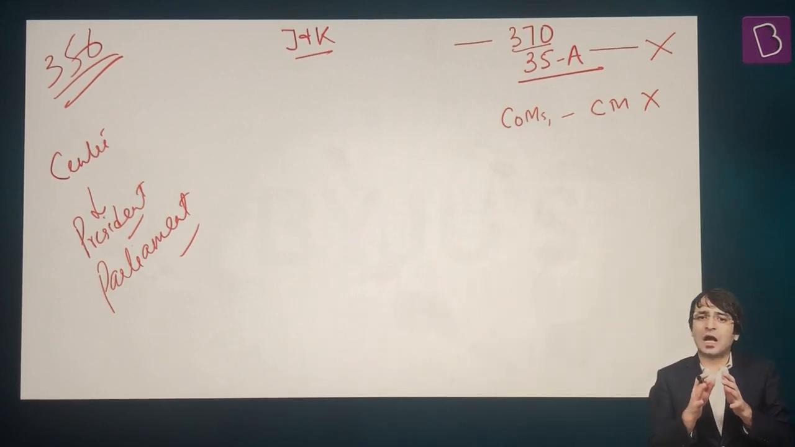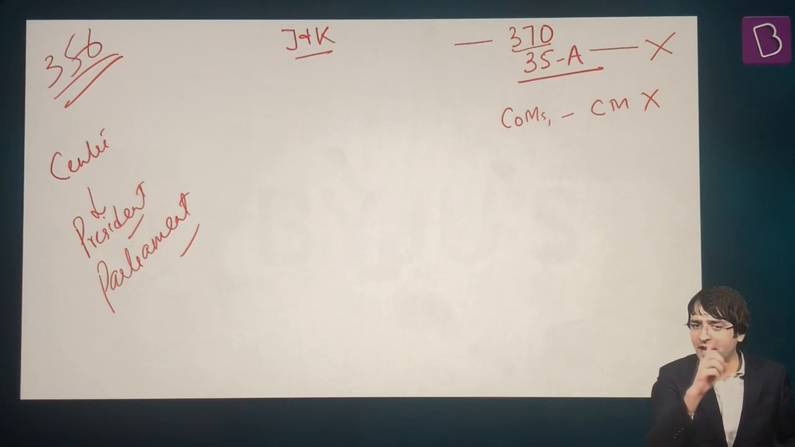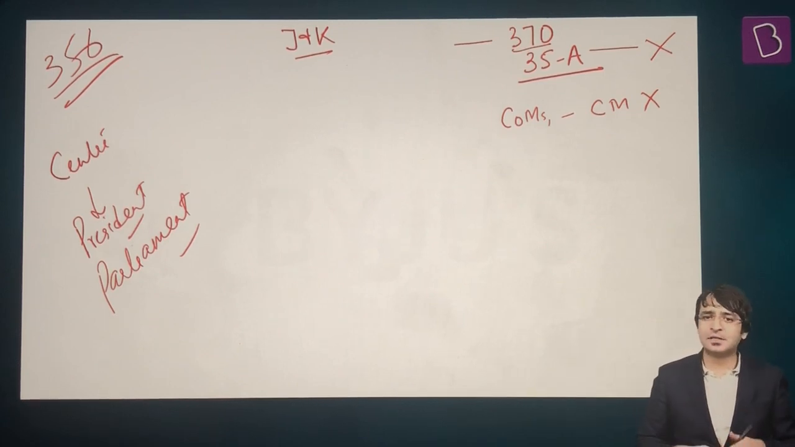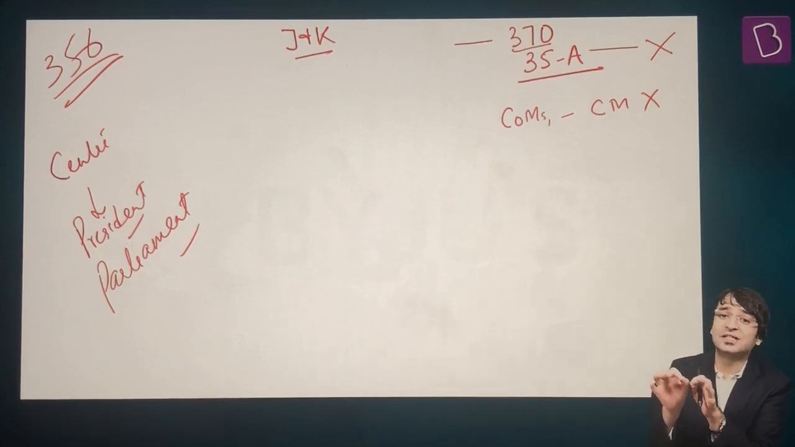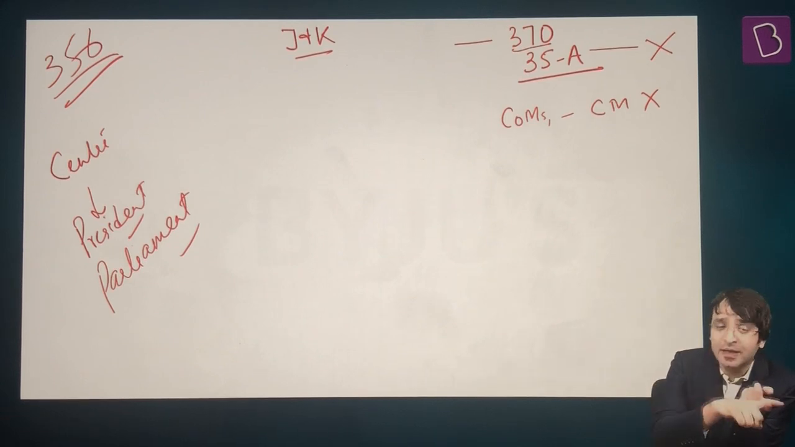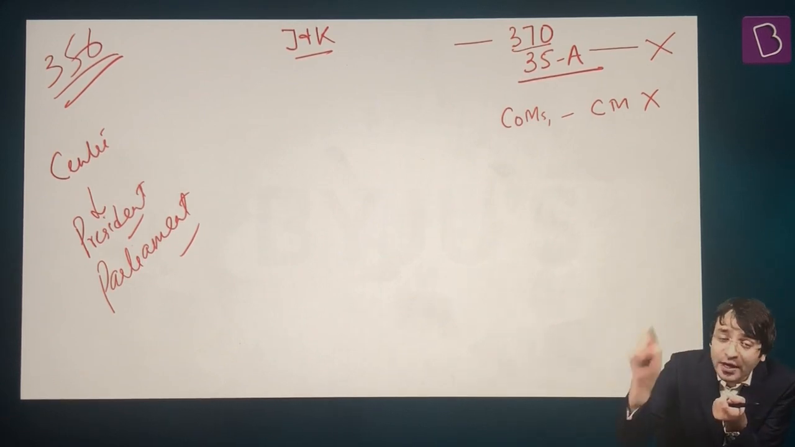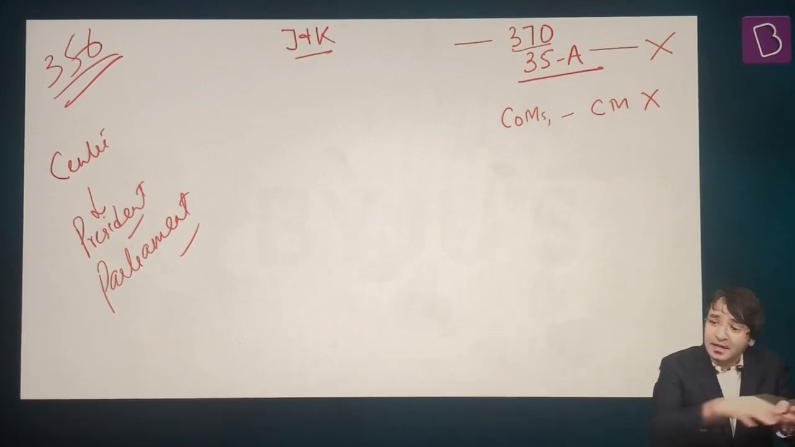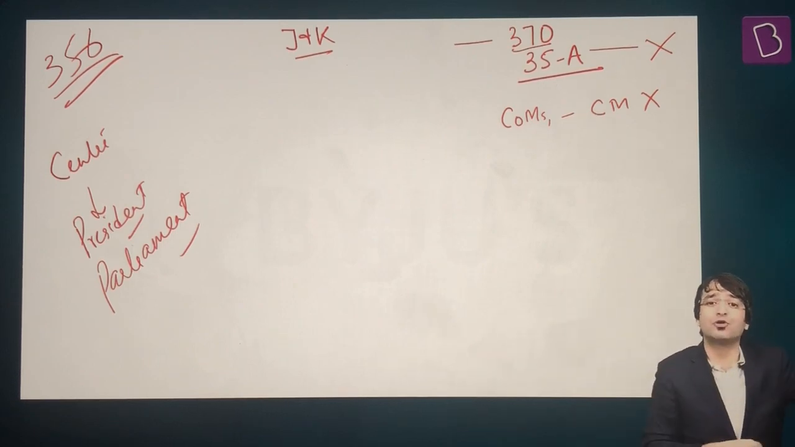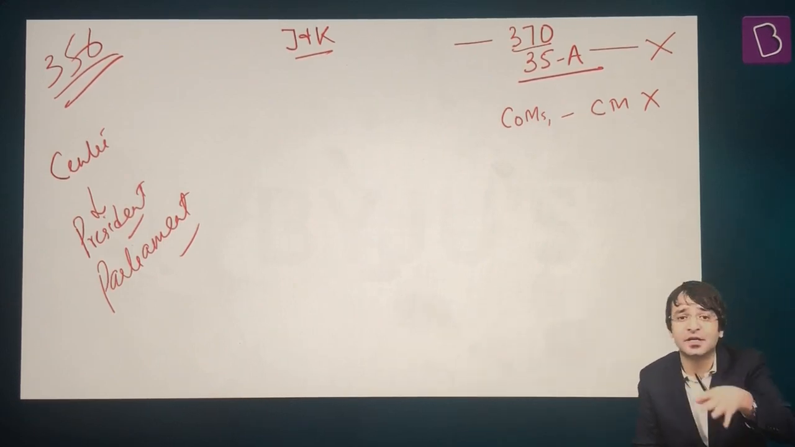So now in 2019, August 5, 2019, what happens? Who is the legislative assembly for the state of Jammu and Kashmir? Parliament of India. Who is the executive head of that state? President of India. Because the state is directly under the control of the center. The state is under the president's rule.